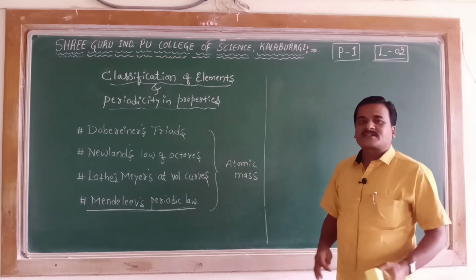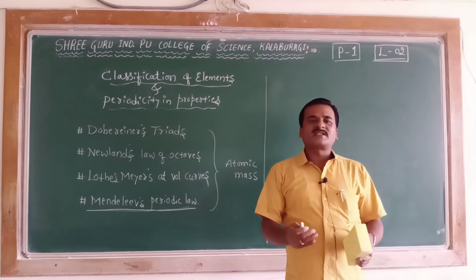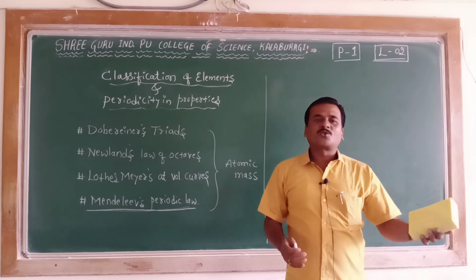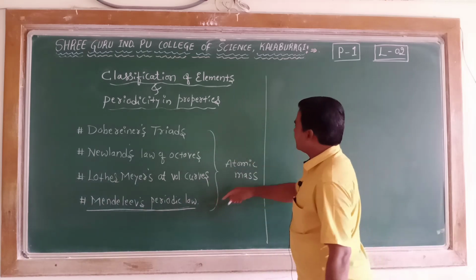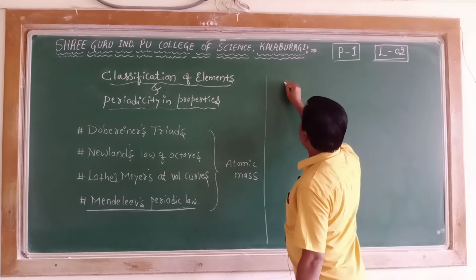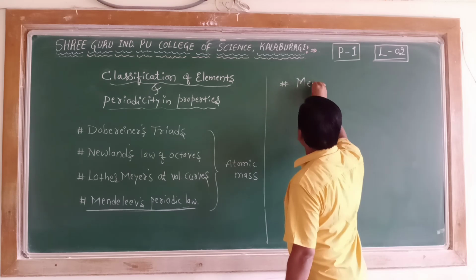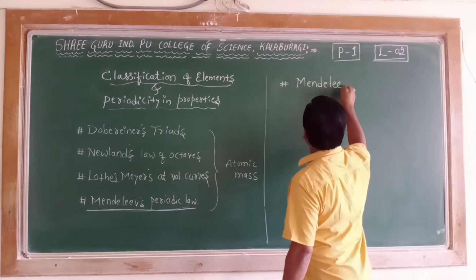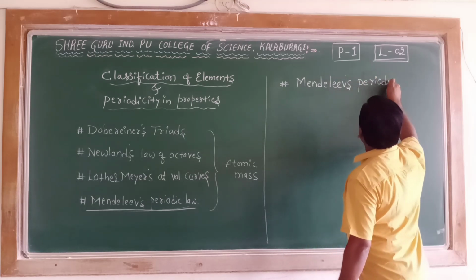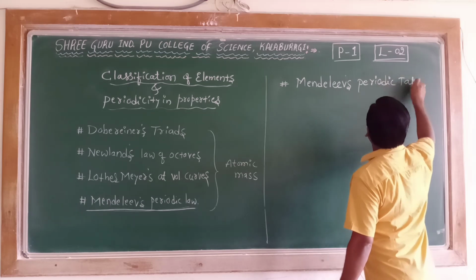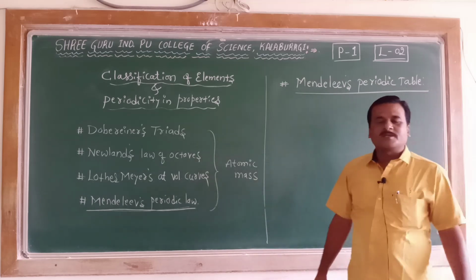Let us collect the features of the periodic table constructed by Mendeleev, and what are its merits and demerits, before we go to the modern periodic law. So, with the help of Mendeleev's periodic law, Dmitri Mendeleev constructed a table called Mendeleev's periodic table. Let us collect what are the features of Mendeleev's periodic table.